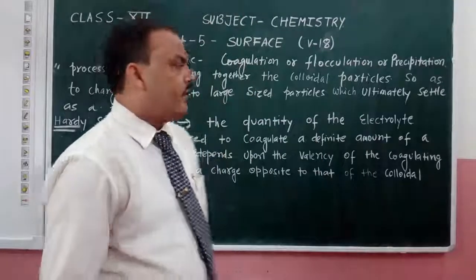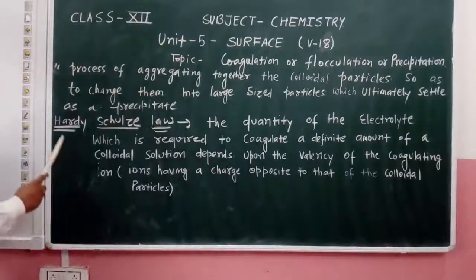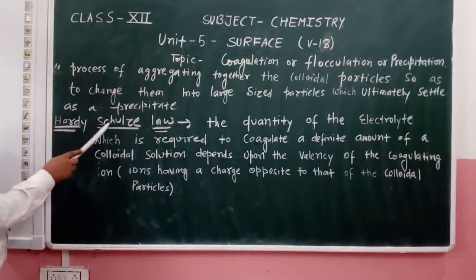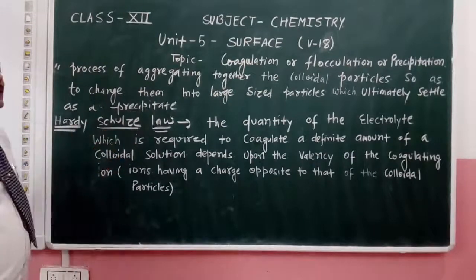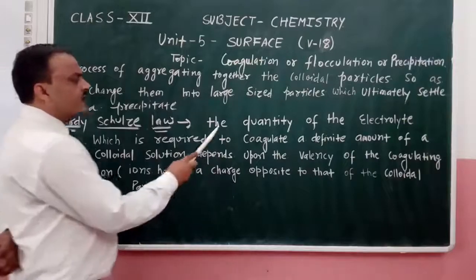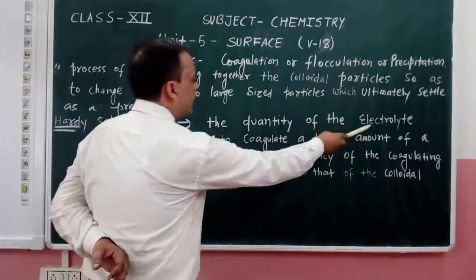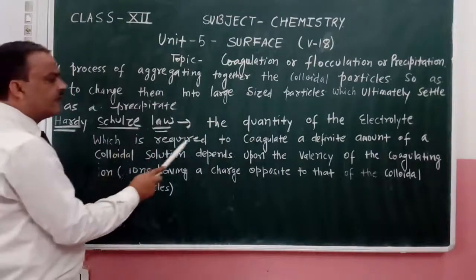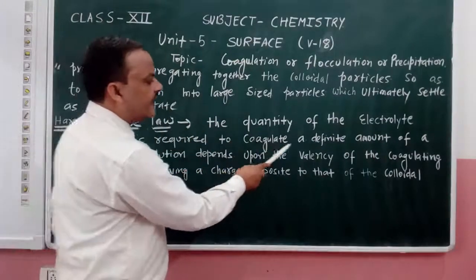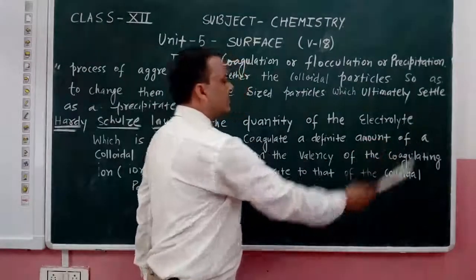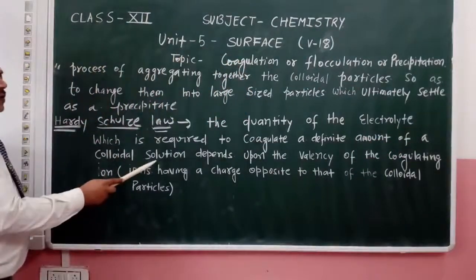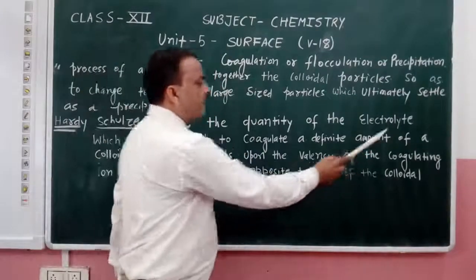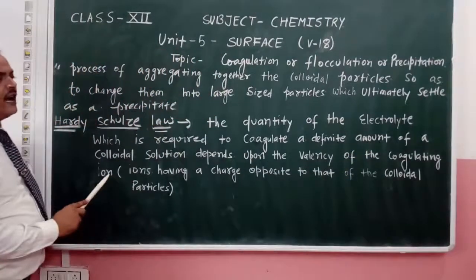Now one important law is related to this, and that is known as Hardy-Schulze's law. What is this law? The quantity of the electrolyte required to coagulate a definite amount of the colloidal solution depends upon the valency of the coagulating ion.